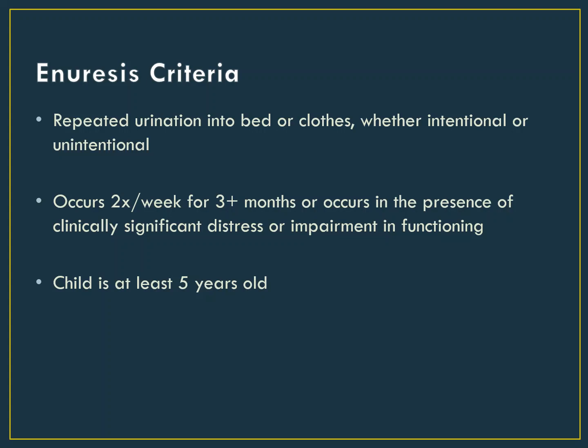The repeated urination must occur at least twice a week for 3 months if the kid is not otherwise distressed or impaired. This is to rule out this diagnosis in kids with intermittent accidents, but where it's not happening consistently. However, if the kid is distressed about this or impaired, most likely socially, as other kids may make fun of him, or he might not be able to attend sleepovers with friends, then the time duration and frequency does not matter. We can diagnose it even if it is not occurring that often, if there is significant distress or impairment. Importantly, the kid must be at least 5 years old for this diagnosis.